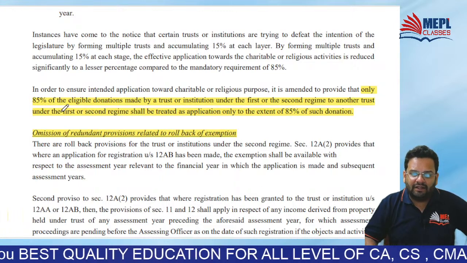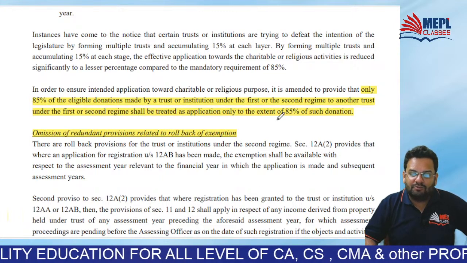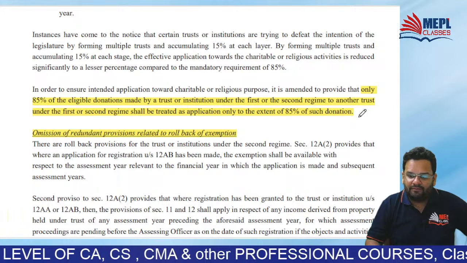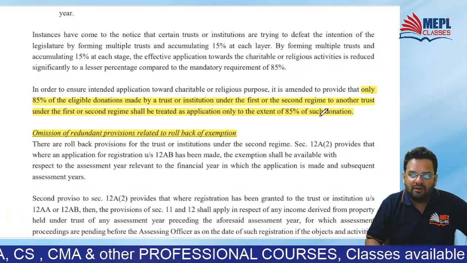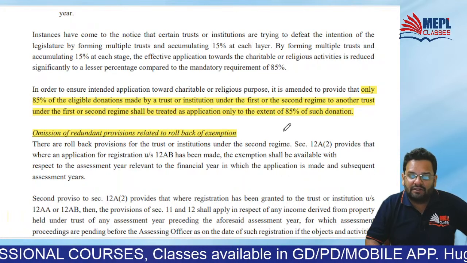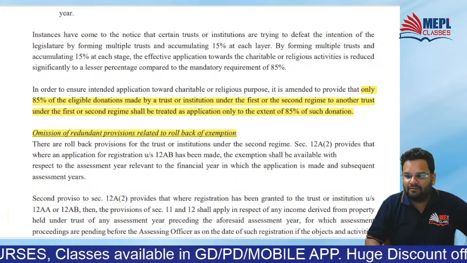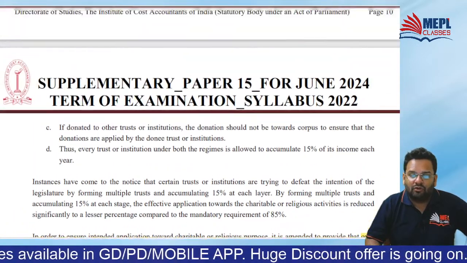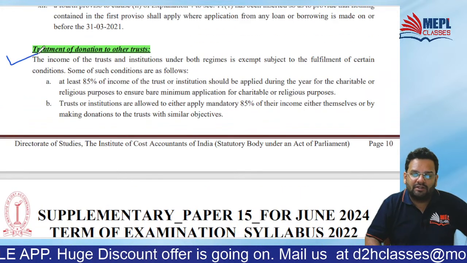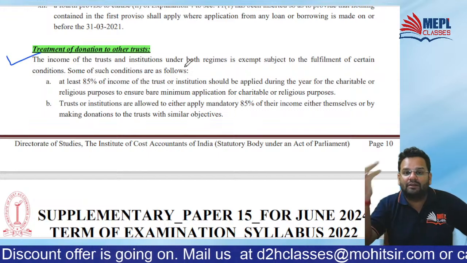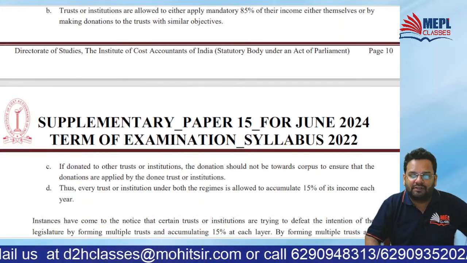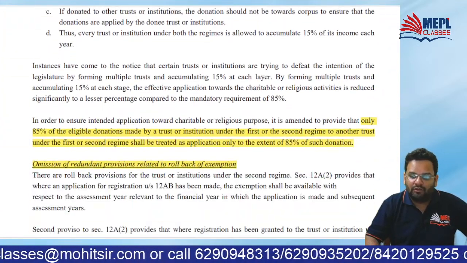See, only 85% of eligible donations made by a trust or institution under the first or second regime to another trust under the first or second regime shall be treated as application. Okay, so how much of donation to other trust? This was the issue under discussion, the treatment of donation to other trust. So yes, if you donate to other trust, that will also be treated as application. But only,